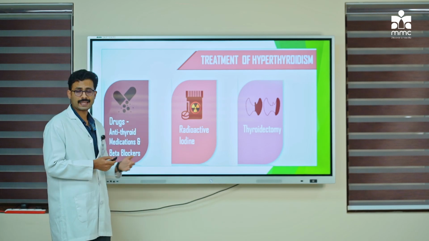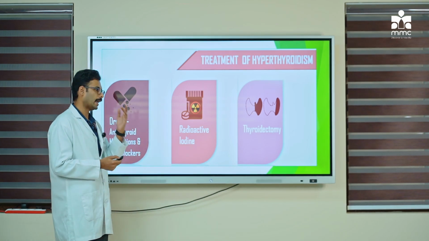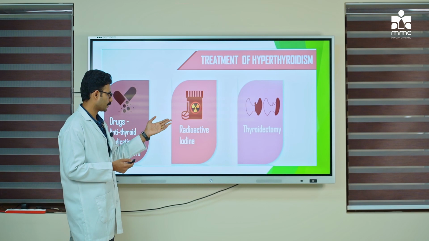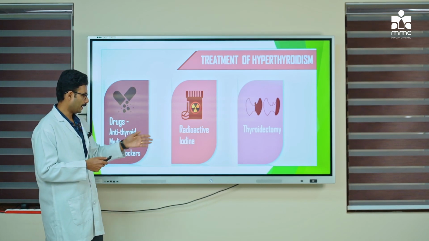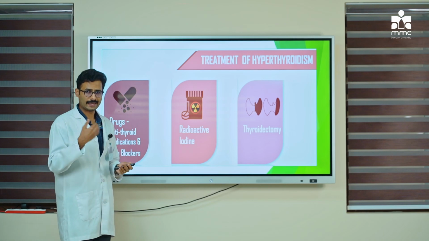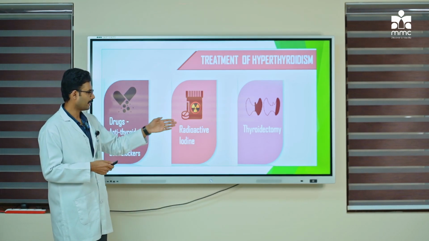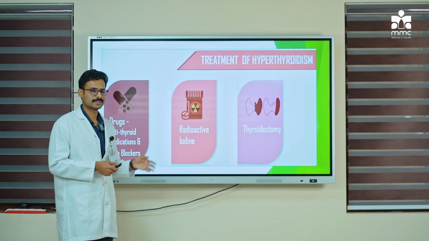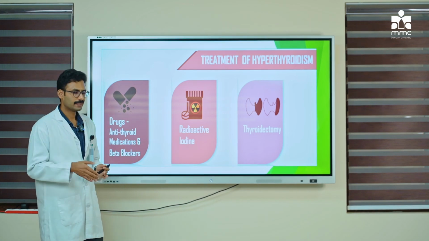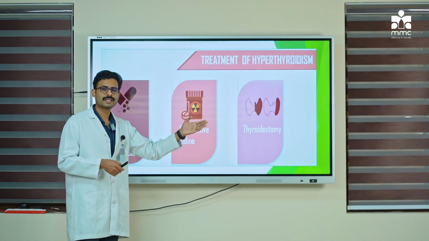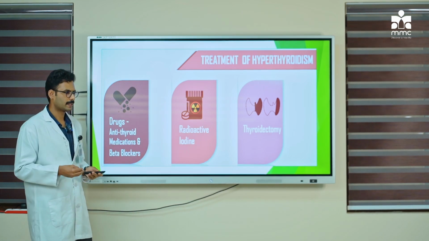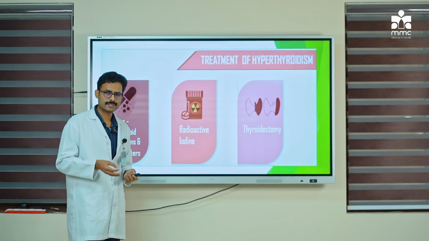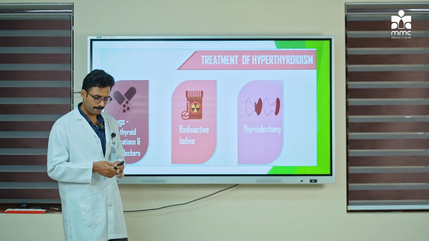Another option is radioactive iodine ablation. Okay, radioactive iodine ablation. So it is an ablation with the help of radioactive iodine. So you can ablate the thyroid gland as such. Next is the surgical option. Okay, surgical option include thyroidectomy. As you are aware, thyroidectomy means removal of the thyroid gland. So patient with hyperthyroidism, severe symptoms with hyperthyroidism, patient with Graves' disease, you can opt for surgery.